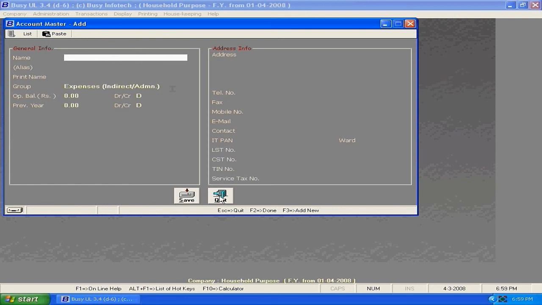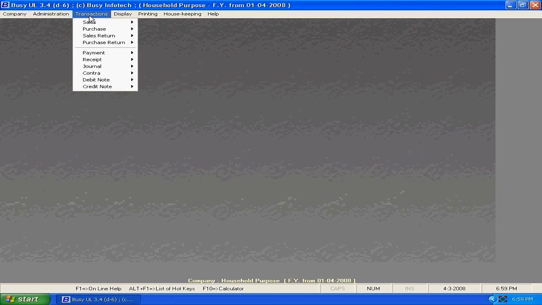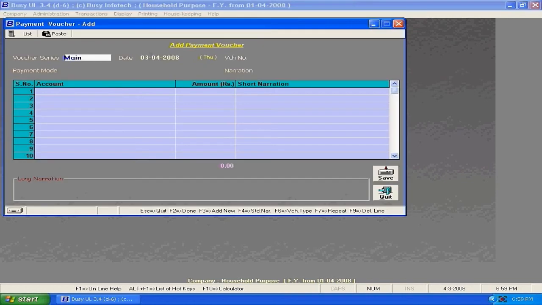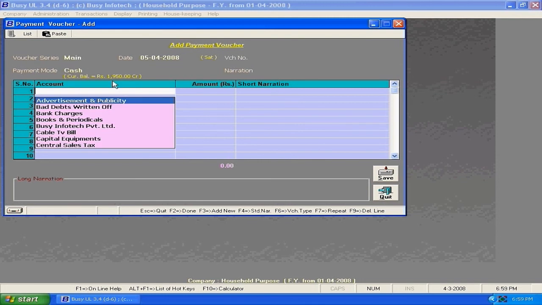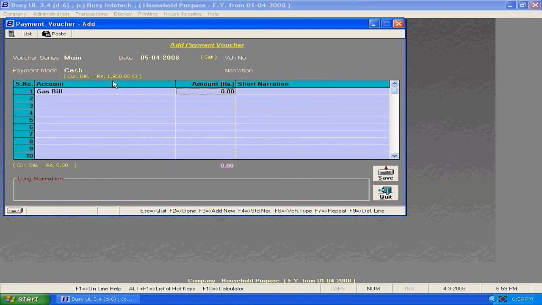The accounts, when needed, you can add. Here in payments, on 5th we have given cash, gas bill. See, this is the amount. Click on save.